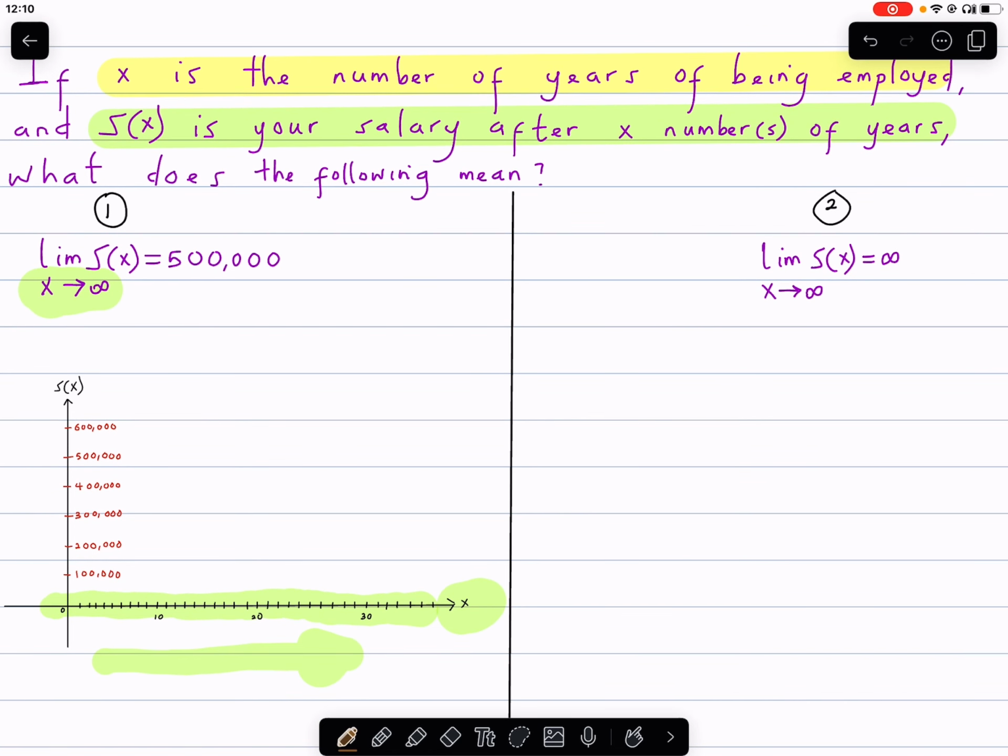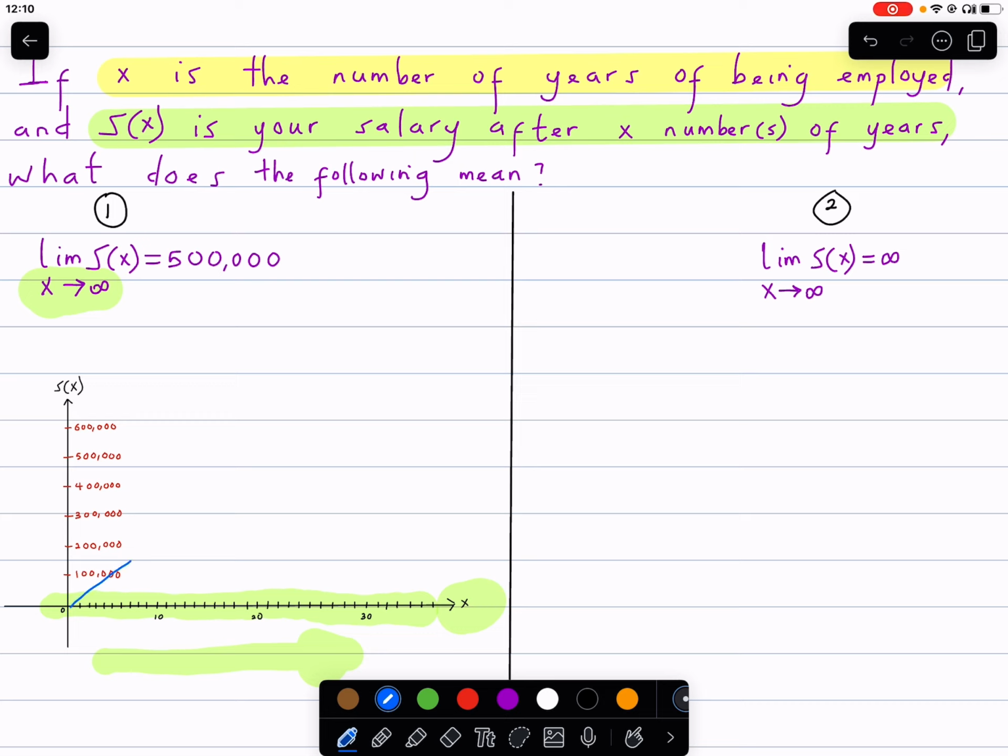So I'm going to plot the graph of this expression, the limit of s of x as x approaches infinity equals 500,000. The graph is going to look something like this. I'm using the blue curve now.